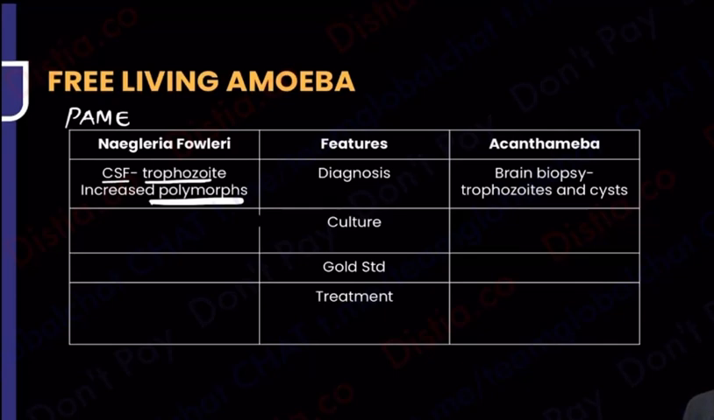Acanthamoeba, I told you that this is going to go in the blood and to all the parts of the body, and all the forms are going to be seen everywhere. Everything is there. You will see trophozoite also, you will see cyst also. The culture of both of them is the same. Both of them are cultured on NNA.